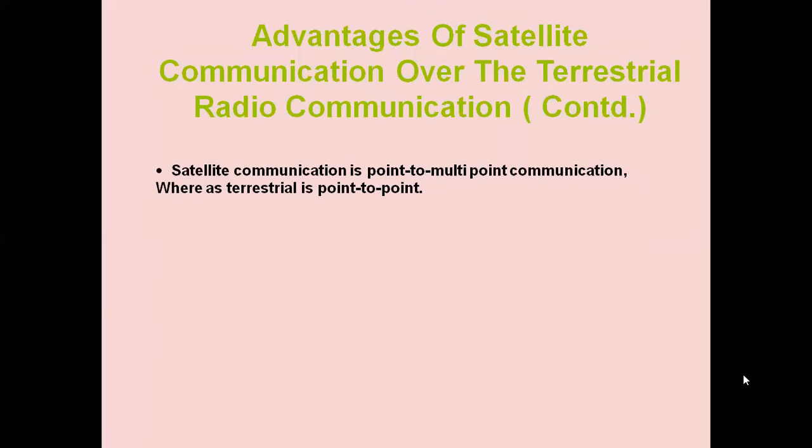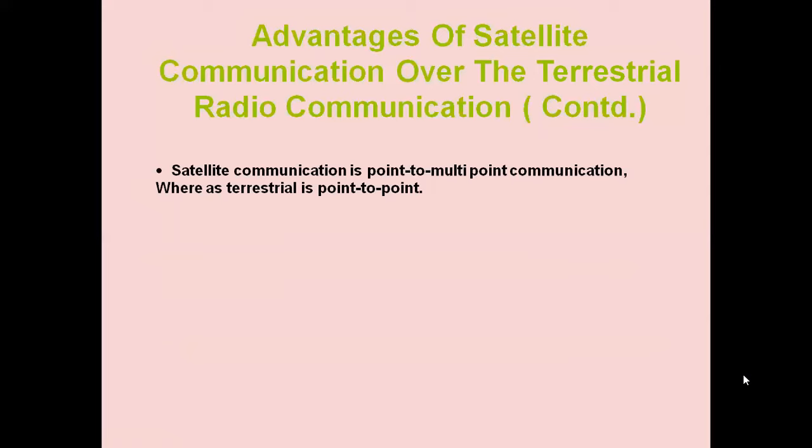Satellite communication is point-to-multipoint communication, whereas terrestrial is point-to-point. Terrestrial point-to-point means it is a network by means of other modes of propagation. One station will transmit the signal, the other station will receive the signal. Again, it will be directed toward the next station. Like that, from one point to another point, we direct the signal toward the receiver.